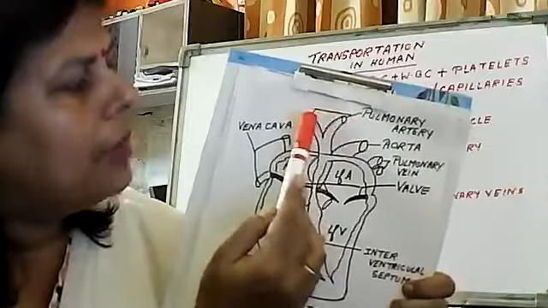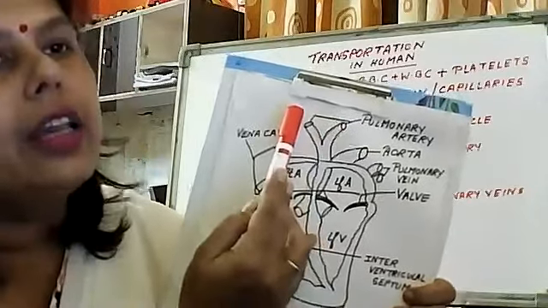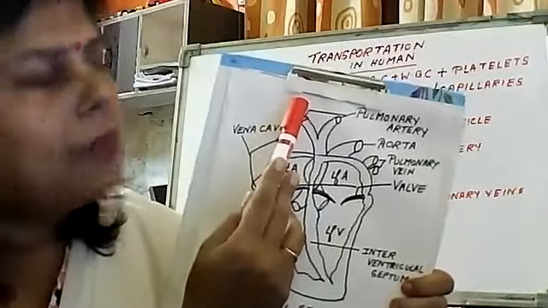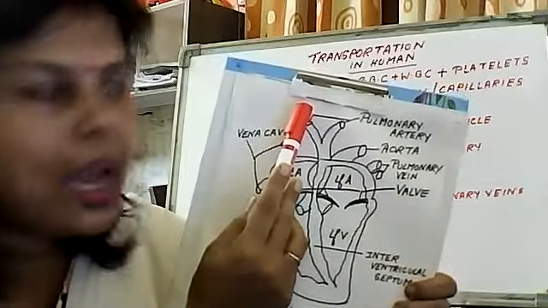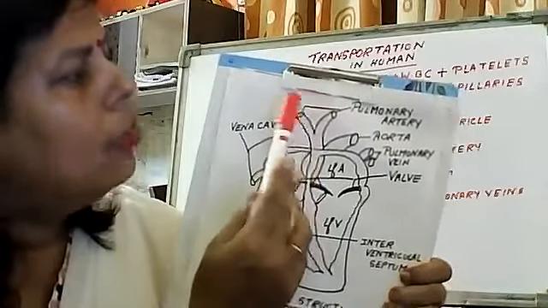Now these two branches of the pulmonary artery are connected with the lung. So in the lung, the purification of the blood takes place. That means the exchange of gas takes place, which I have already explained. So after purification, what happened?